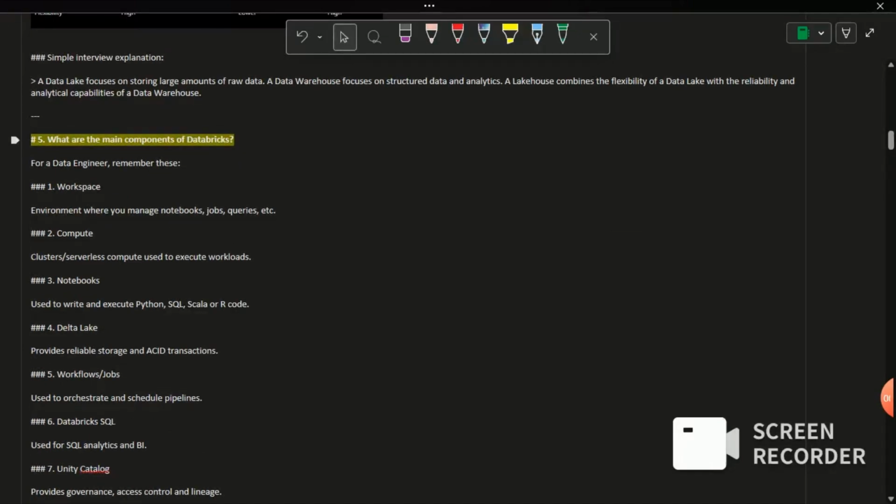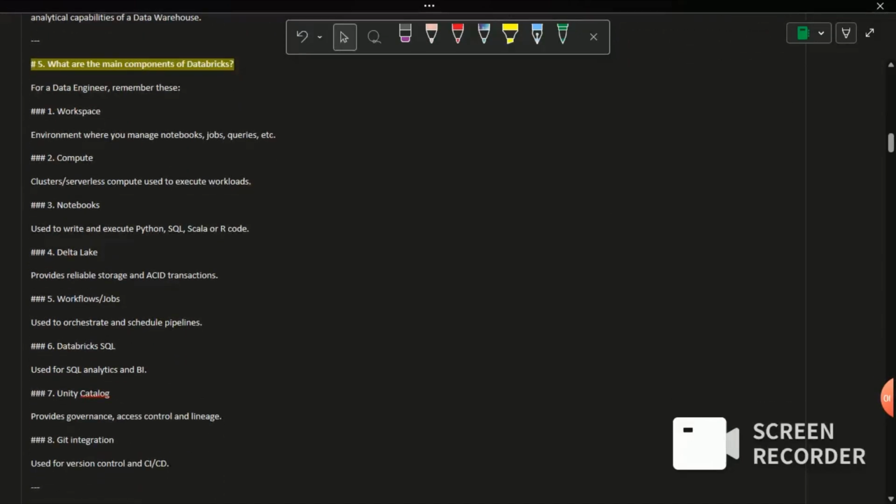What are the main components of Databricks? In further videos I will show it in the UI. For now I'm just explaining it in a theoretical way from an interview perspective. The main components of Databricks include Workspace, Compute, Notebooks, Delta Lake, Workflow, Databricks SQL, Unity Catalog, and it supports Git integration as well.